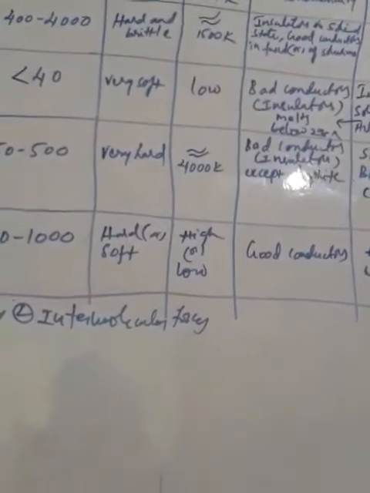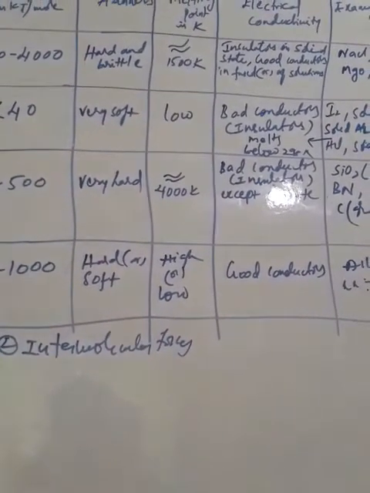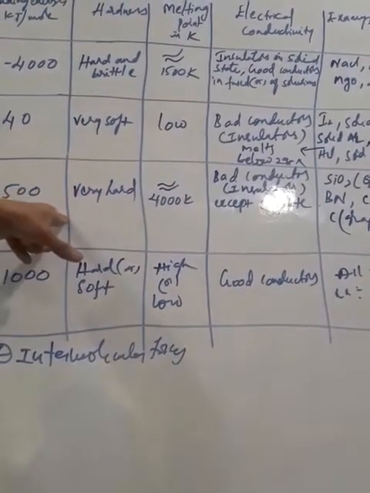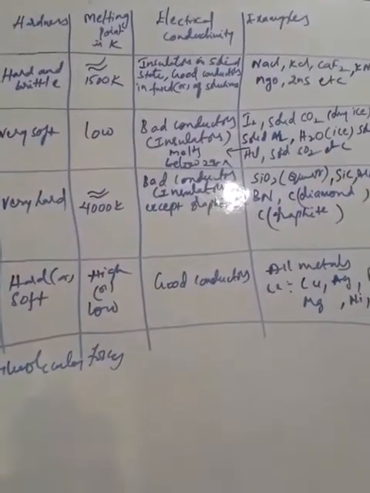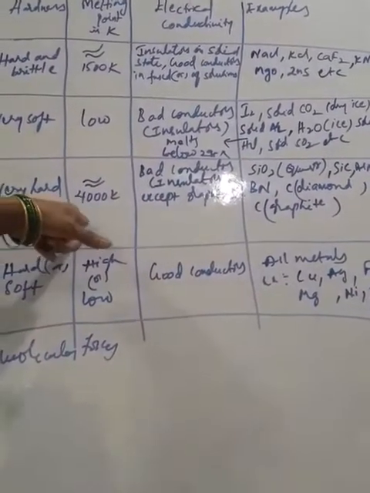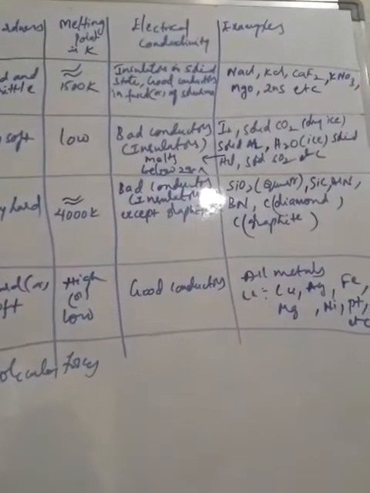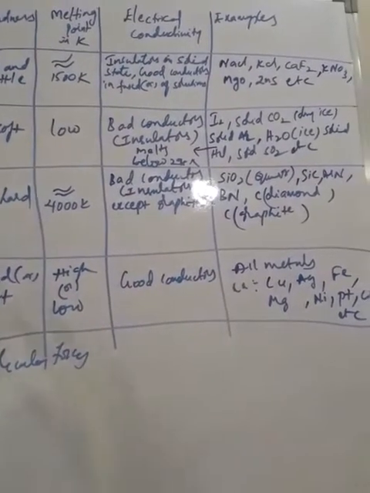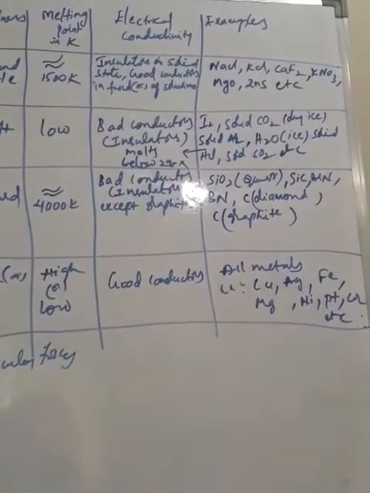But coming to hardness, covalent or network solids are very hard in nature. Due to hardness, they also show higher melting points, nearly 4000 Kelvin, shown by the covalent solids. And covalent solids are also bad conductors of heat and electricity.